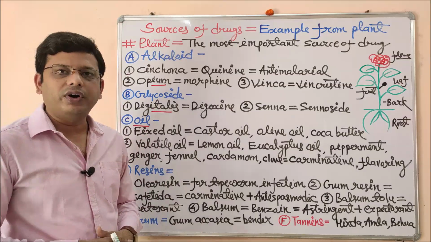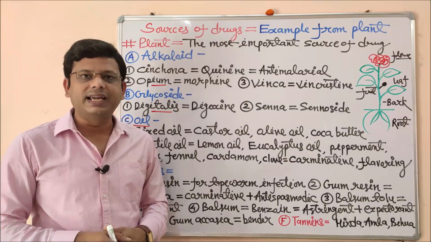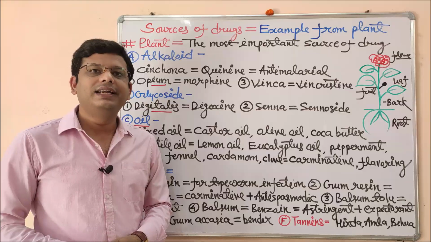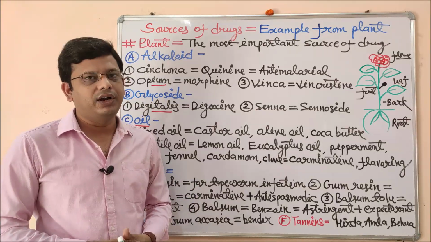So these were some important examples of plant sources. I have concluded in a very short way. You will get details after some time about these kinds of sources of drugs.